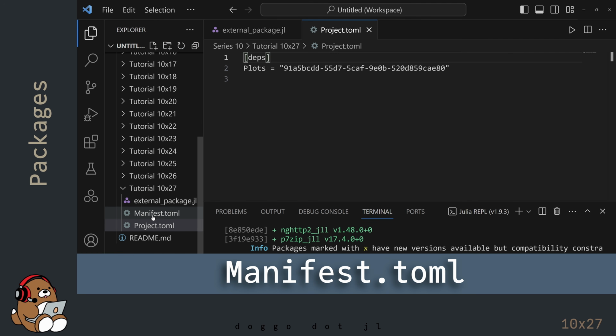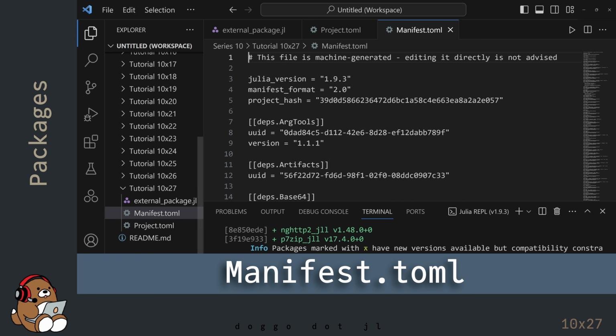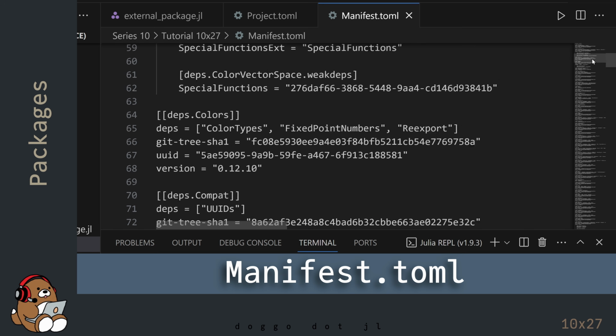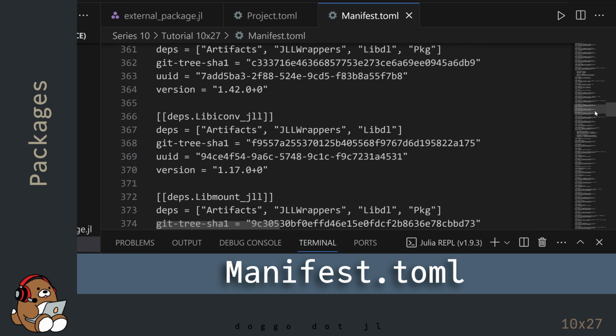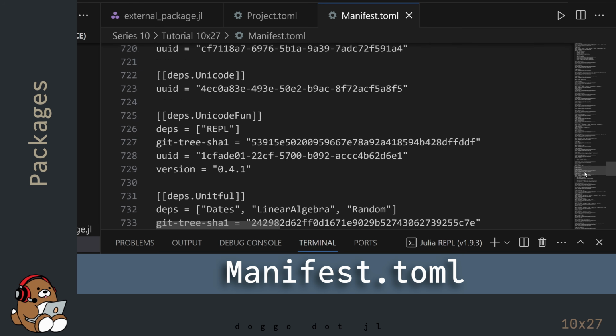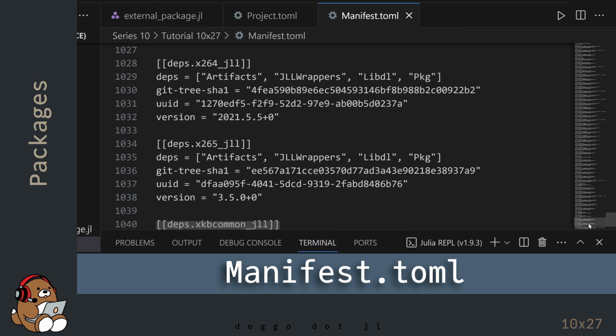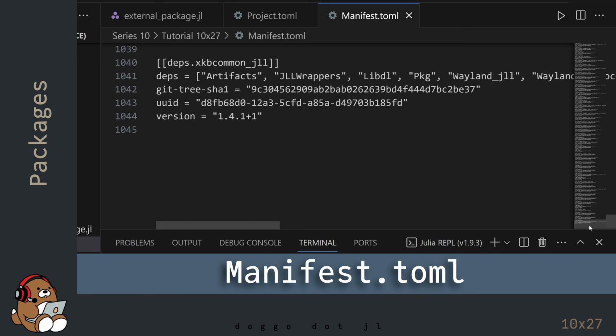The Manifest.toml file contains a list of all of the dependencies that are required to use the Plots package. Dependencies are mainly code and version numbers from other packages that are being reused by the Plots package. This file contains over 1,000 lines, so the Plots package has a lot of dependencies.